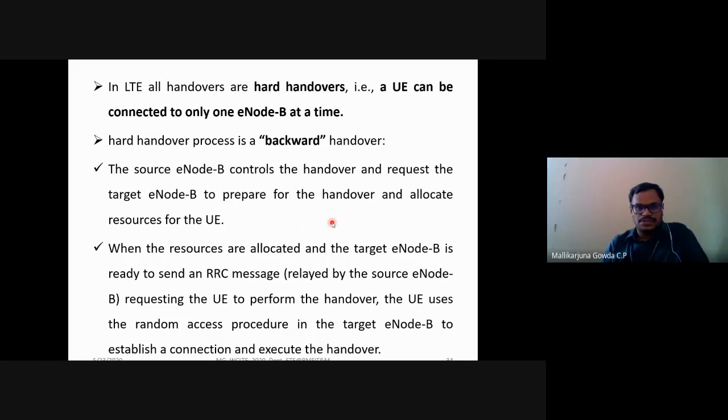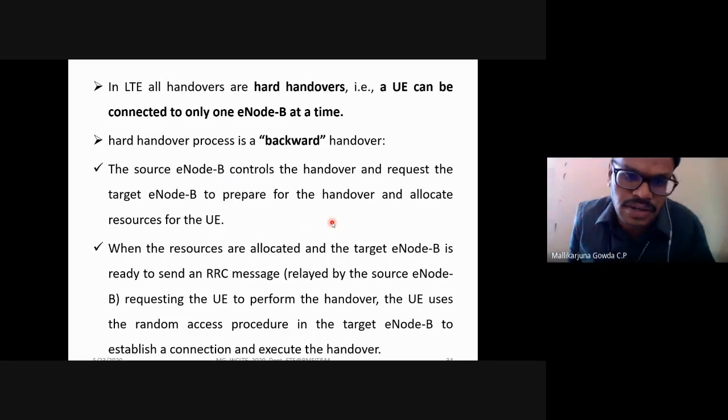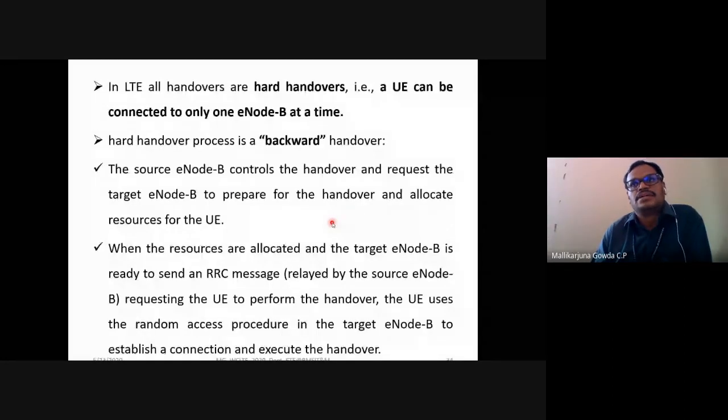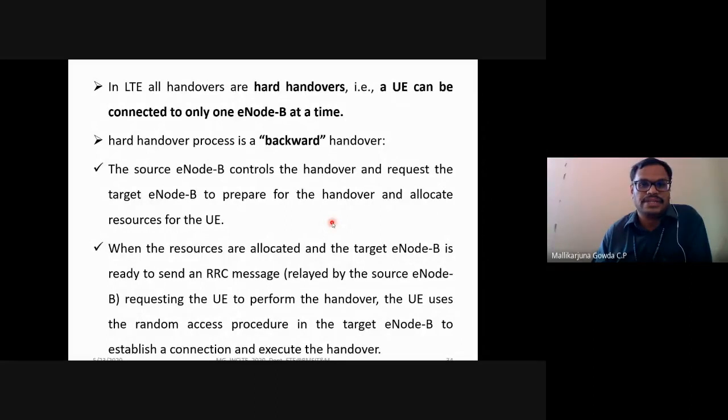I think I have explained this with the call flow diagram, right? With the S1 as well as X2 interface. So there you will be able to see clearly how user equipment will request for handover with the source eNB and how the source eNB will request the target eNB for the handover, right?